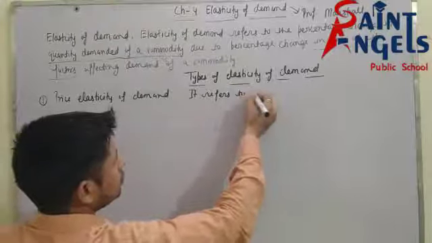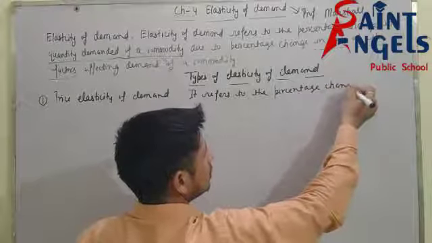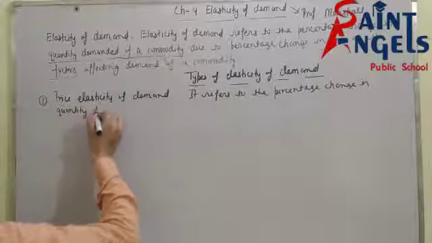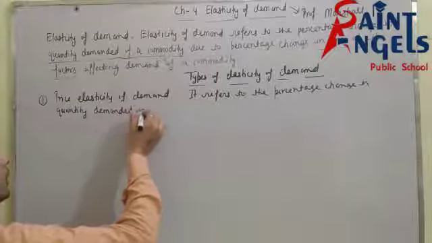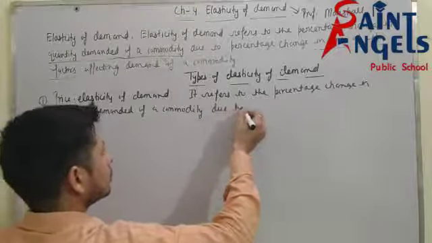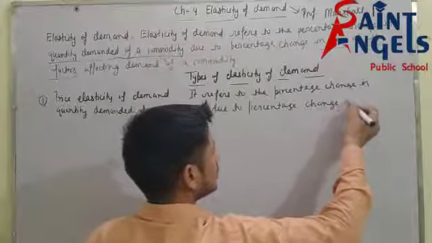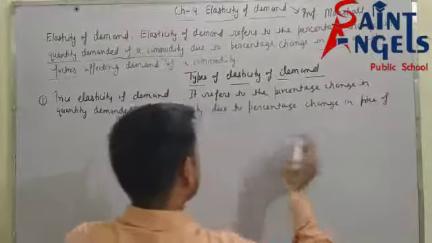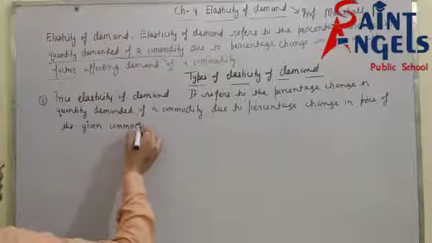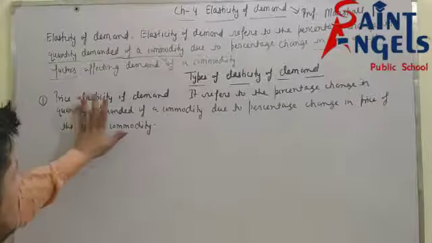It refers to the percentage change in quantity demanded of a commodity due to percentage change in price of the given commodity. See, this is the definition of price elasticity of demand.